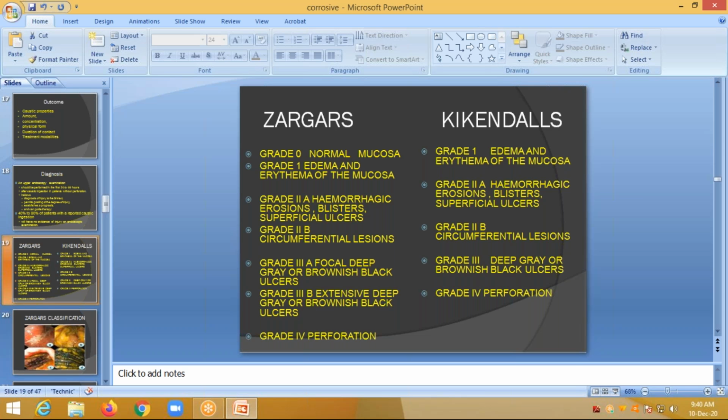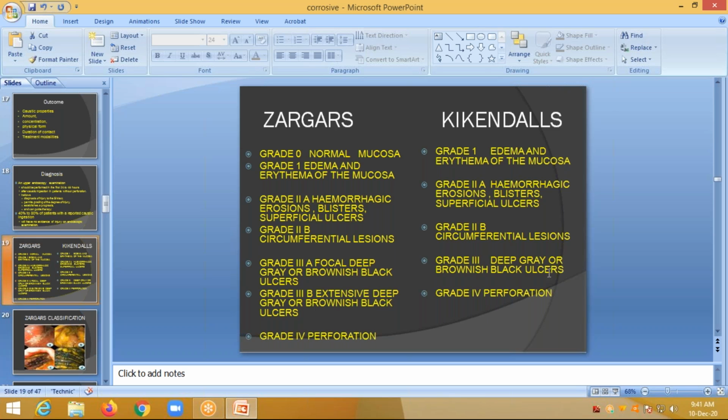In grade 2B, circumferential lesions, and grade 3A, focal deep gray or brownish black ulcerations are seen, and grade 3B, extensive deep gray or brownish black ulcers are seen. And in grade 4, perforation. These are the endoscopic findings after ingestion of the corrosive agent. That is the Zargar classification.